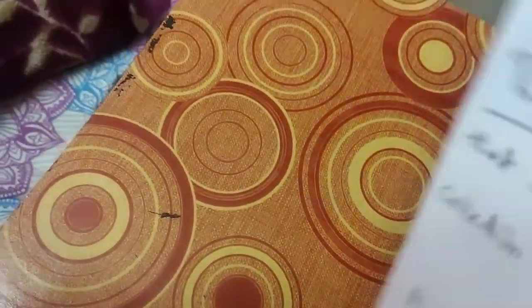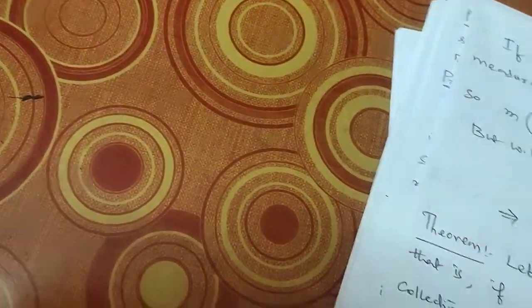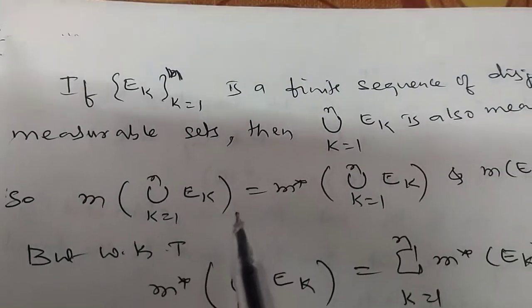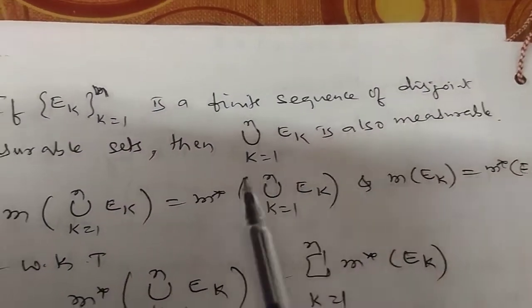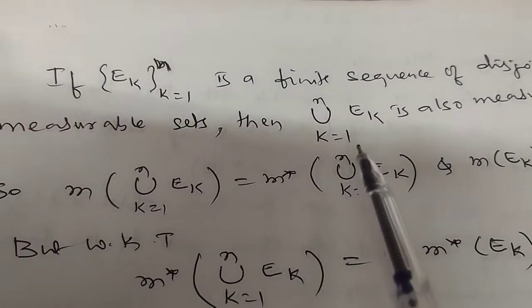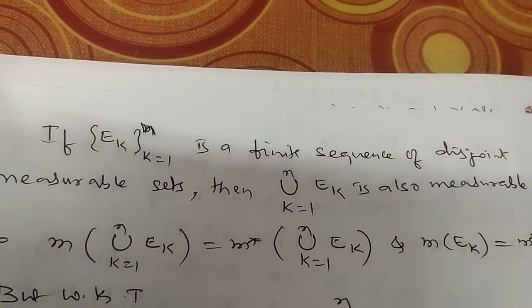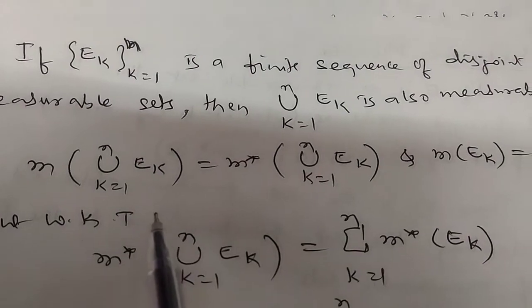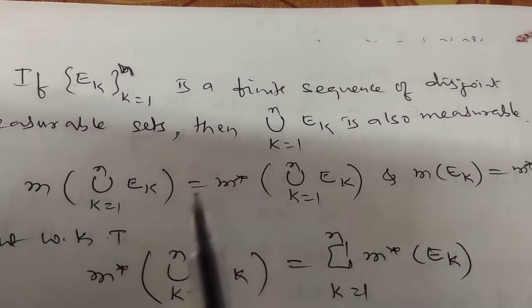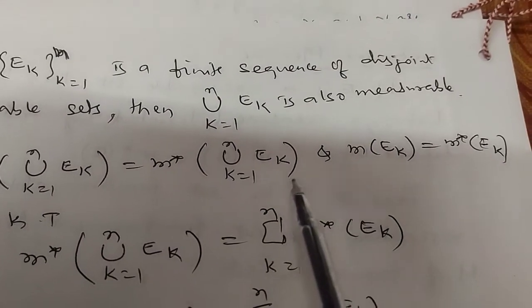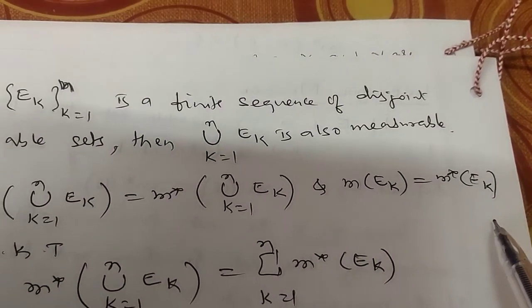And if you come to the finite case, look here, if Ek, k is equal to 1 to n, is a finite sequence of disjoint measurable sets, then union k is equal to 1 to n Ek is also measurable. This we have proved. And so measure of union k is equal to 1 to n Ek is the same as outer measure of union k is equal to 1 to n Ek, and measure of Ek is M star of Ek.